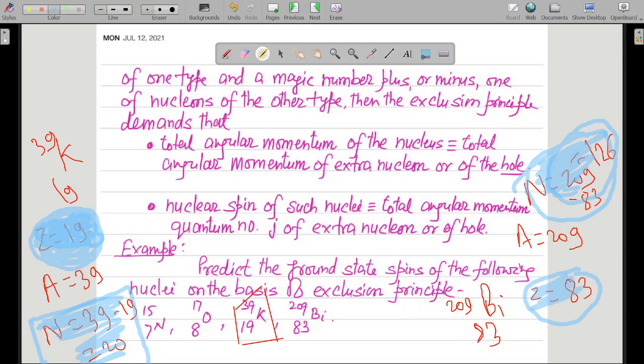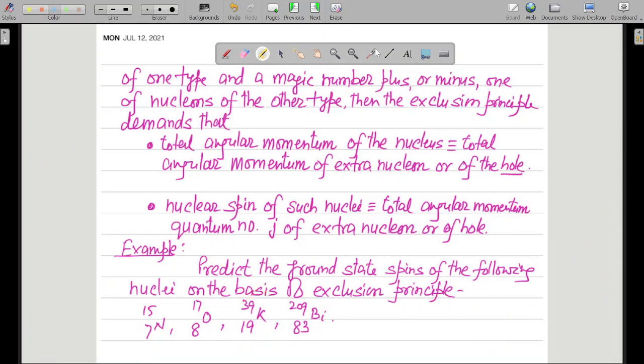So magic number plus 1 of nucleons of the other type. The only difference which is possible is a difference of 1. So it is magic number plus or minus 1 of the nucleon of the other type. Similarly, you might have other examples as well.